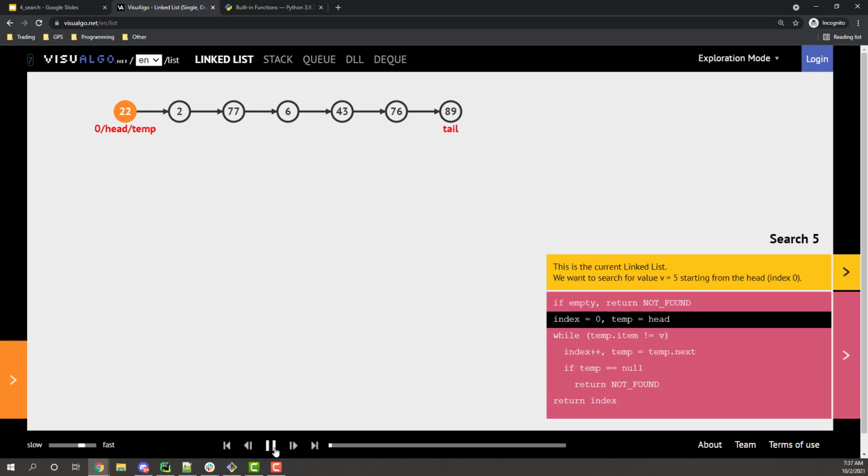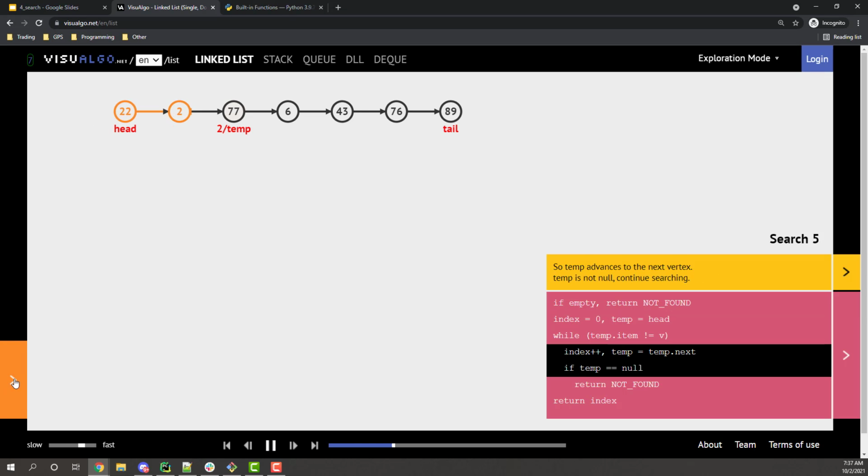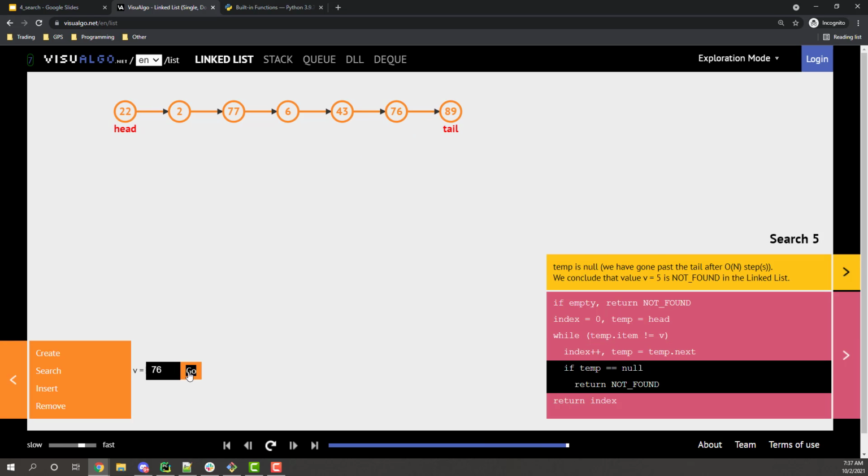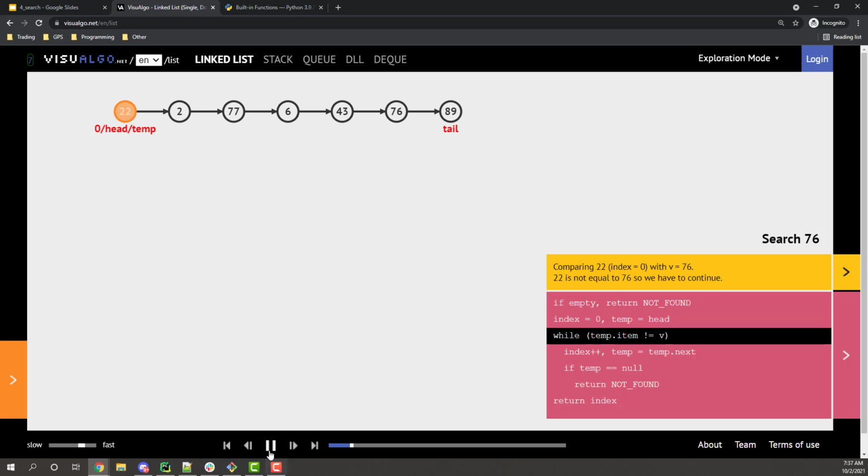Otherwise, if we search for something that is in the list, it's pretty simple. Let's search for something that is in the list. 76 right there. Let's try it again. 76 right here. And let's see what this does. It starts at the head and checks node by node.